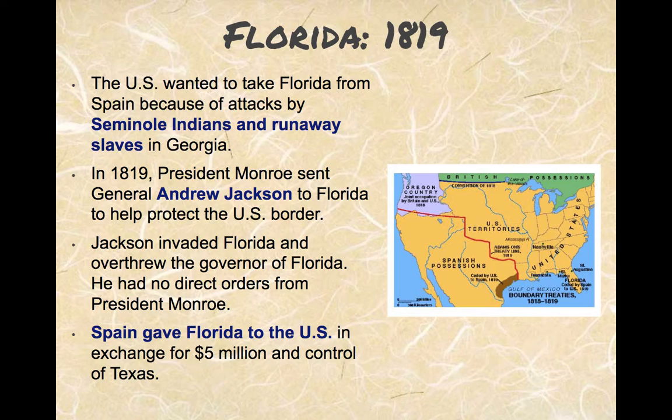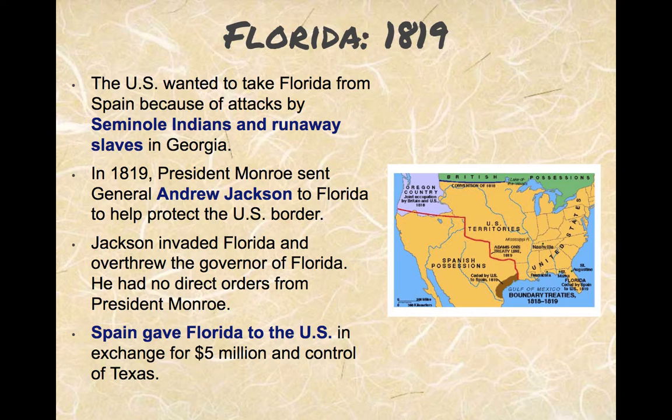Initially, Georgia was used as a barrier to Spanish exploration, moving into Georgia and the rest of the 13 states. But in 1819, the United States started to encroach onto Florida. And so the president at the time, James Monroe from Virginia, sent Andrew Jackson to the border to protect the U.S. border.